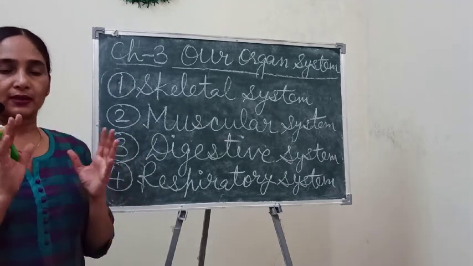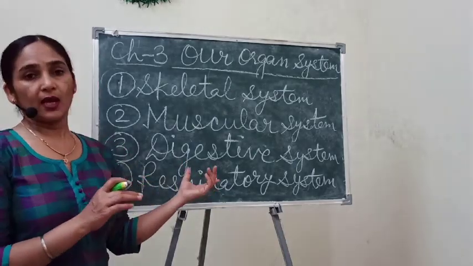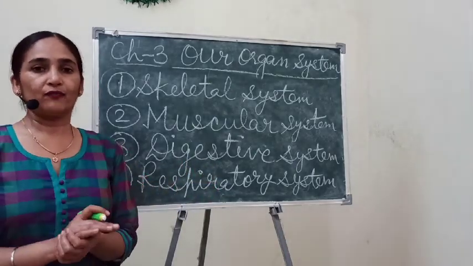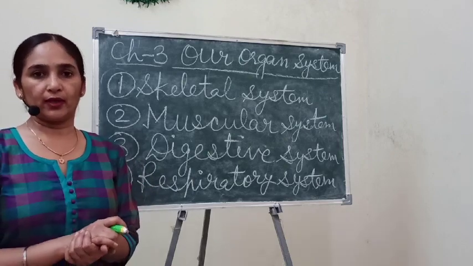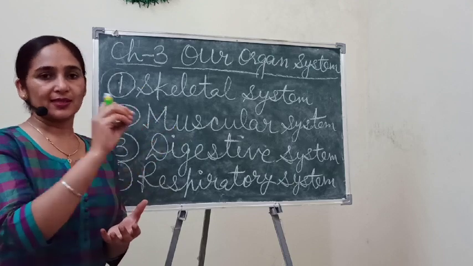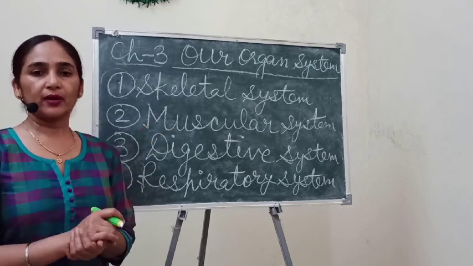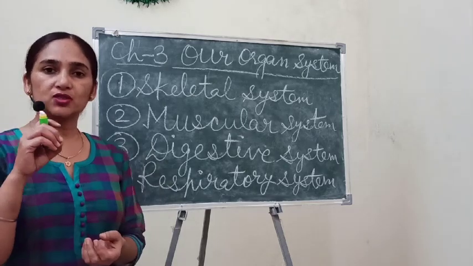Okay, so this system is also very important because our body wants energy from food, and when food enters each cell through the blood, at that time it requires oxygen also.